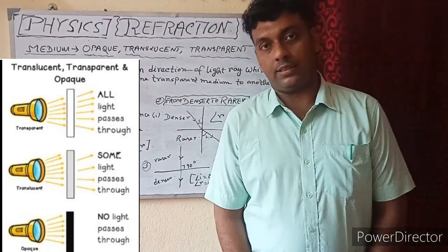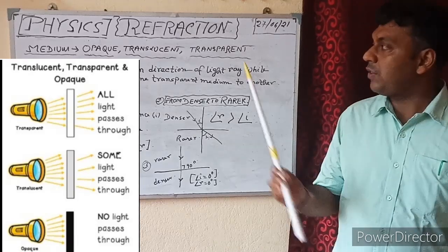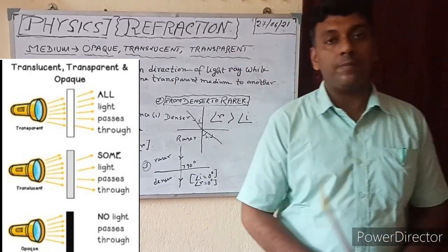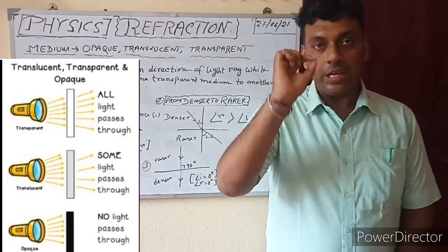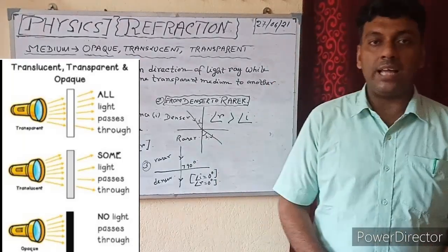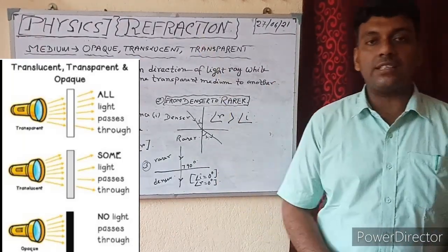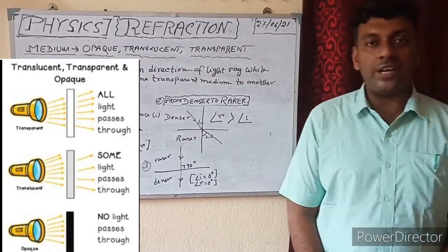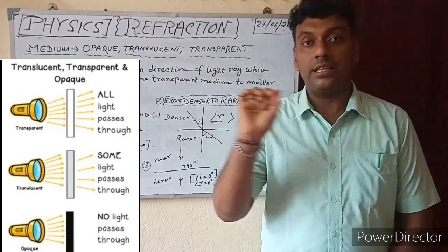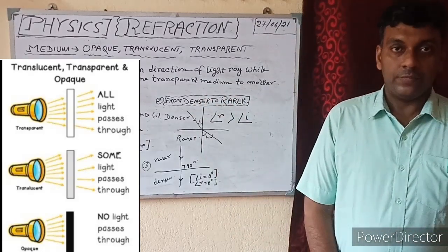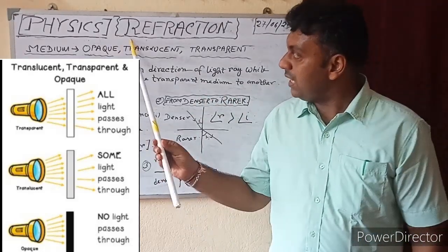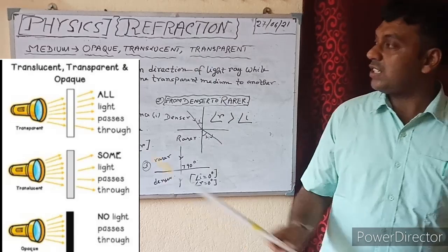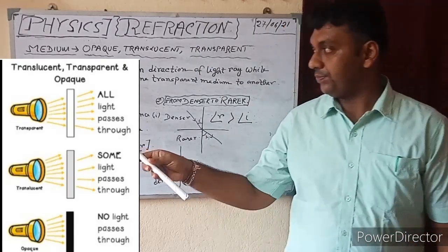Example, ground glass. And number three, transparent medium. This is the most important medium for our topic refraction of light. What is transparent medium? It is the medium through which light can pass easily. Now, in this topic refraction of light, first I will tell about the definition.